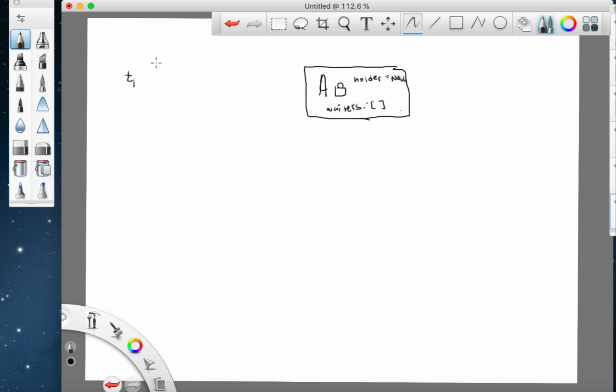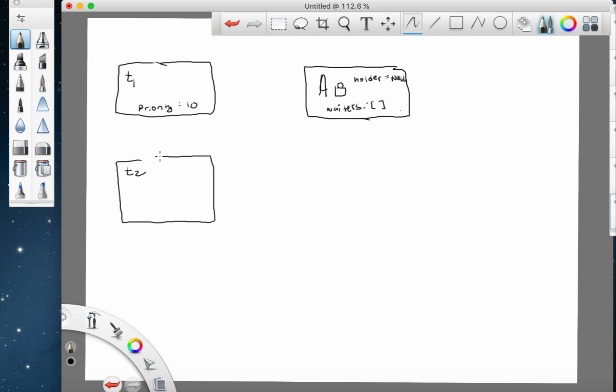And so we'll have threads. So let's say that there's a T1 thread, and it calls lock. And I'll say T1 has a priority, and we'll give it a low priority. We'll say 10. And there's T2, and T2 has its own priority, and we'll say that it has a higher priority, so like 63, the highest priority on Pintos. So T1 might acquire A, lock acquire, and because it's not a lock in contention, it would get it.